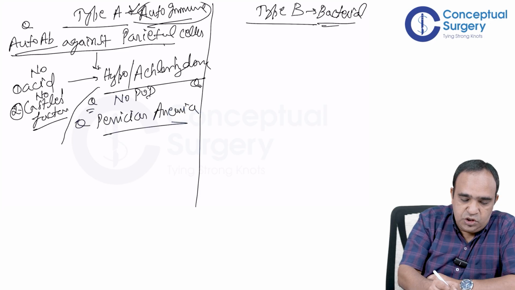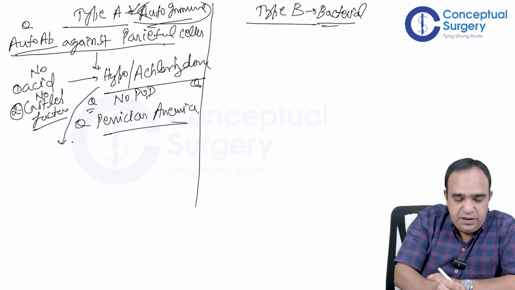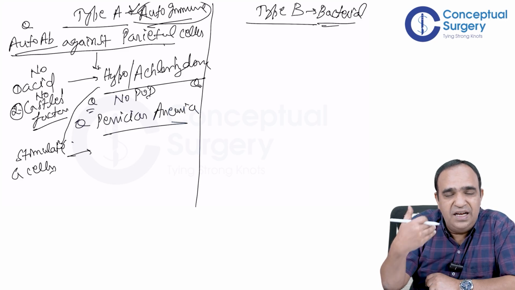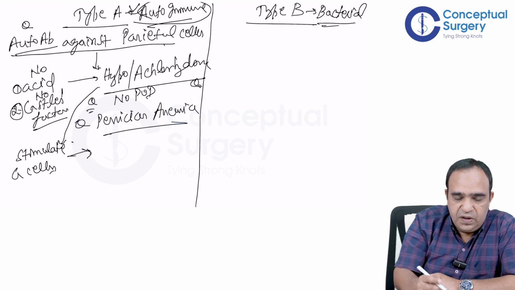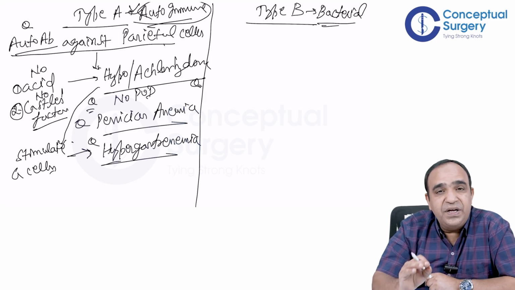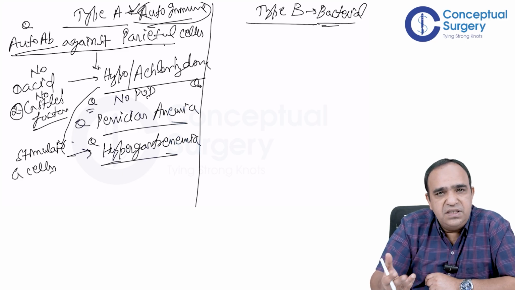Okay, now further the story doesn't stop here. Hypochlorhydria, achlorhydria will stimulate G cells in the stomach that secrete gastrin. So less acid, more gastrin. Compensation. So hypergastrinemia. That's another question. Hypergastrinemia, excess of gastrin secretion. But gastrin has multiple functions, basic physiology.